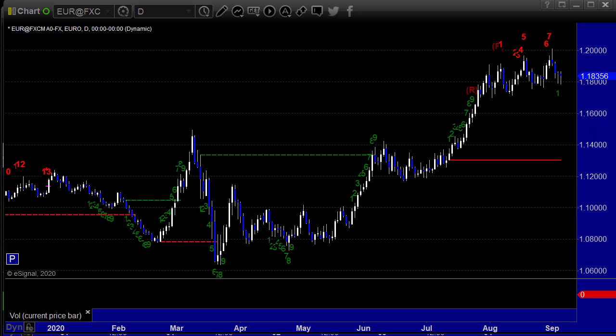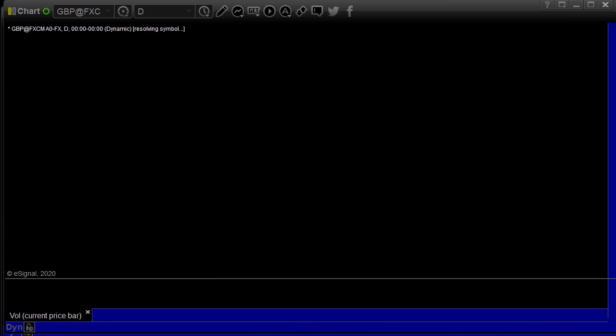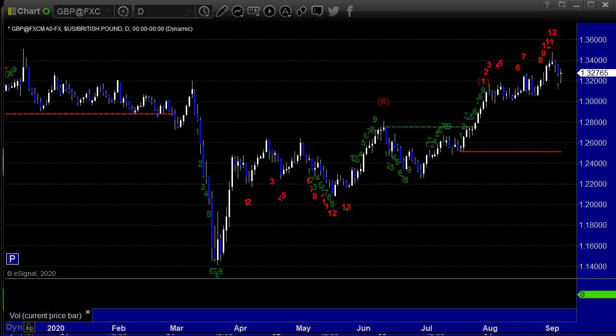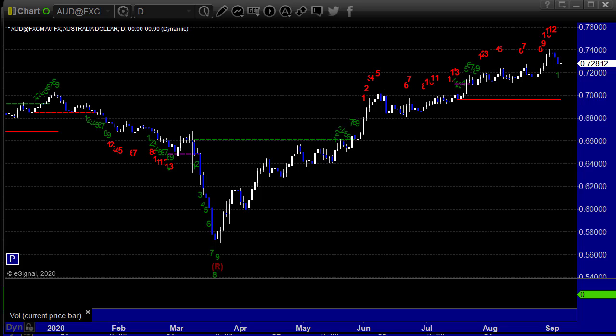Euro yen, gone nowhere. Dead flat for 2 months. We can't get anywhere on that. You got the pound dollar, got almost a 13 sell signal, but not quite. And we came back, but it's still there. The Aussie dollar also had almost a 12. And we got a 12 but not a 13, so it came back a bit.